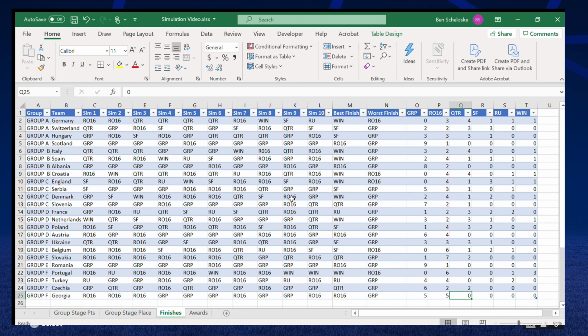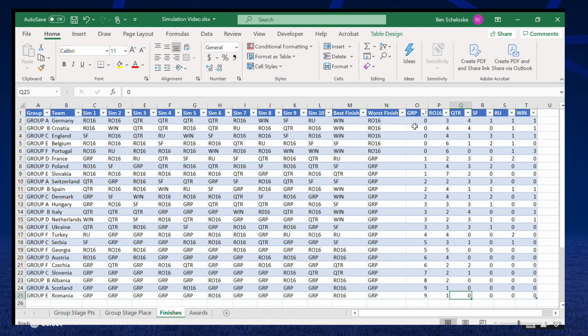But you can see already a pattern with some teams who are winning more. But if you pay attention over to the right-hand side, this is what I find the most interesting. We'll sort by smallest to largest. This is the amount of teams who've ended their tournament in the group stage. And as you can see, Germany, Croatia, England, Belgium, and Portugal throughout 10 simulations never got eliminated in the group stage, not a single time.